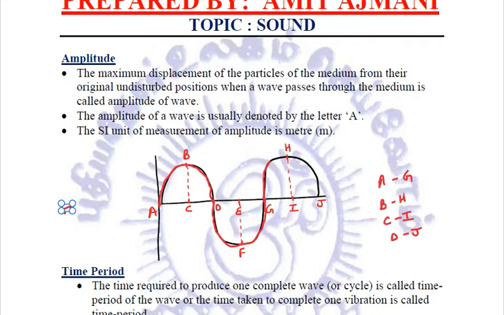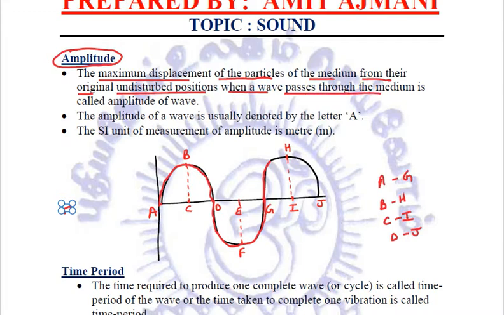These are all the wavelengths. Fine. Now the second important characteristic of a sound wave is the amplitude. What exactly is an amplitude? It is the maximum displacement of the particles of the medium from their original undisturbed positions when a wave passes through the medium.